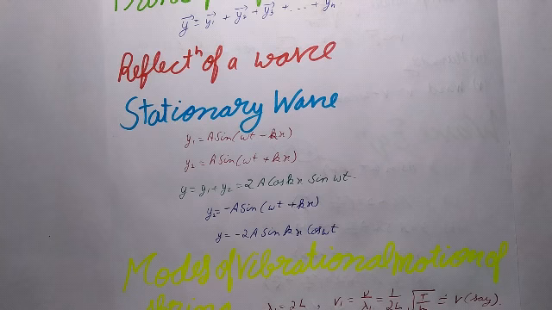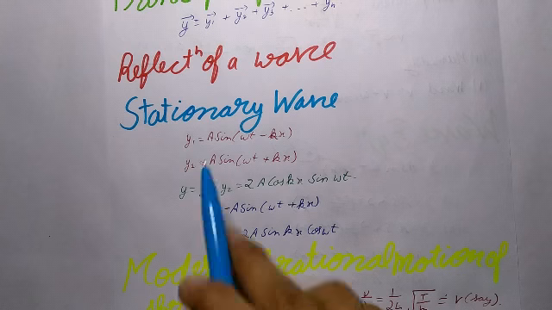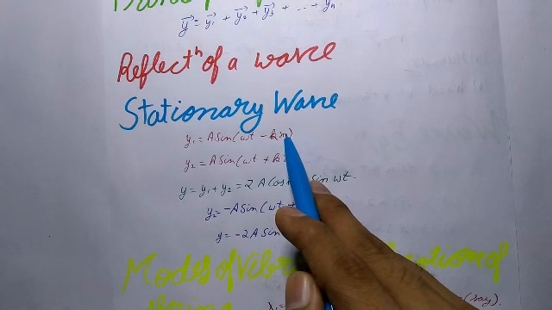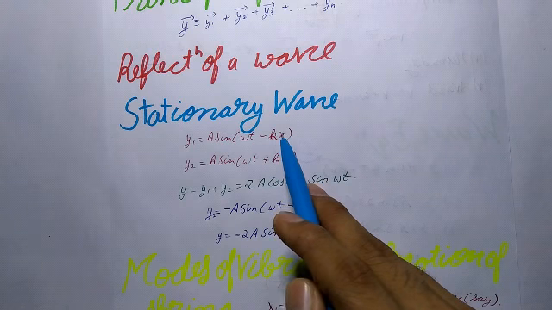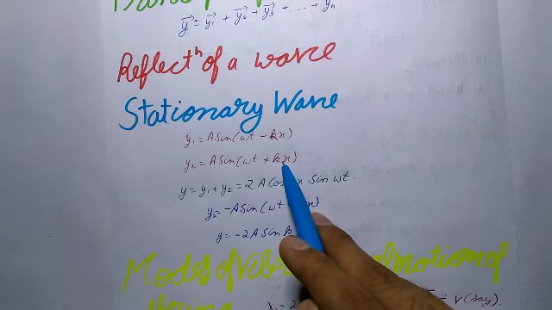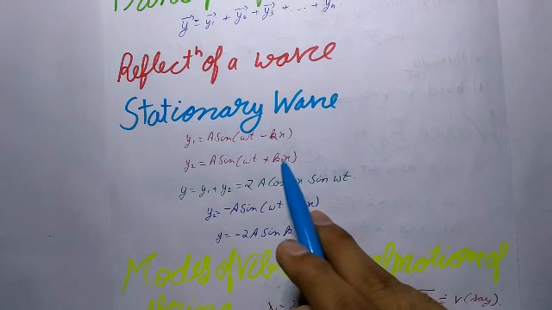These are called antinodes. So consider a plane progressive harmonic wave traveling along the positive x direction. So y1 = a sin(ωt − kx). This is the incident wave. If this wave is reflected from a free end, then y2 = a sin(ωt + kx). This is the reflected wave equation.